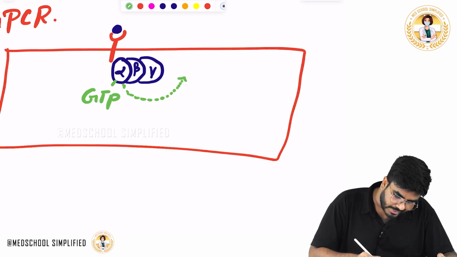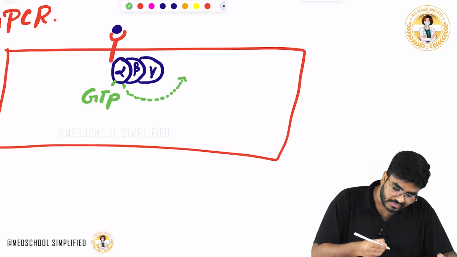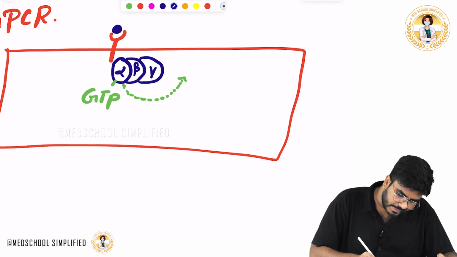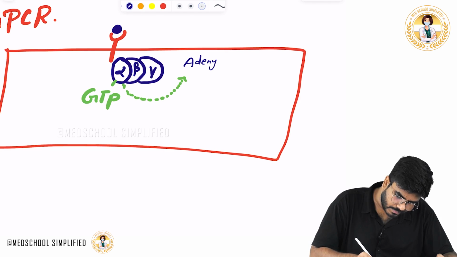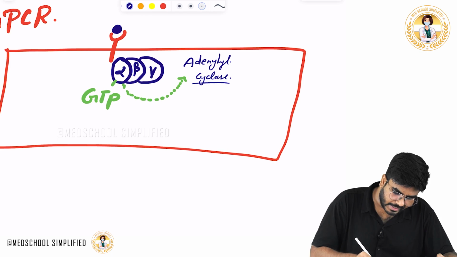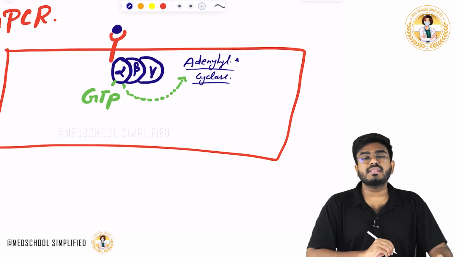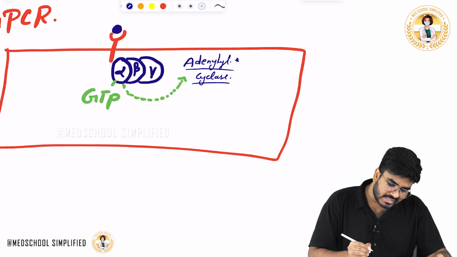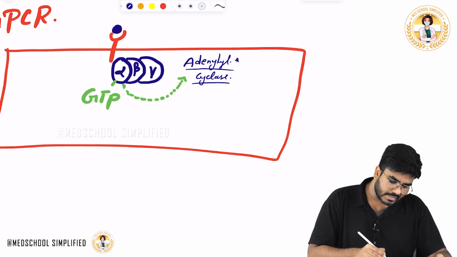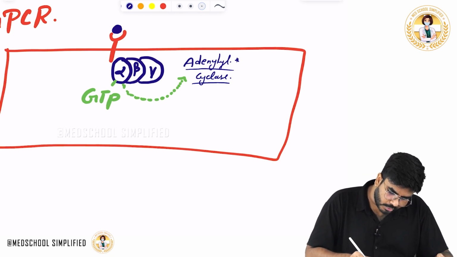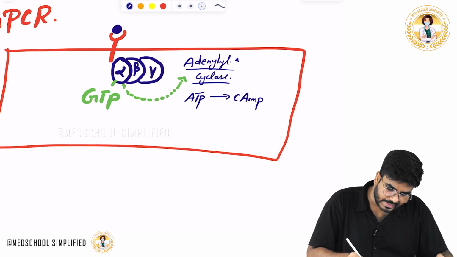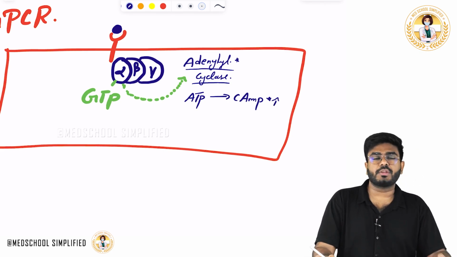Now, this alpha subunit is going to activate something called adenylyl cyclase. So an enzyme is being activated. What is this adenylyl cyclase going to do? This adenylyl cyclase is going to convert ATP, which is present in the cell, to cAMP, cyclic AMP. So this is how the cyclic AMP levels are going to increase in the cell.